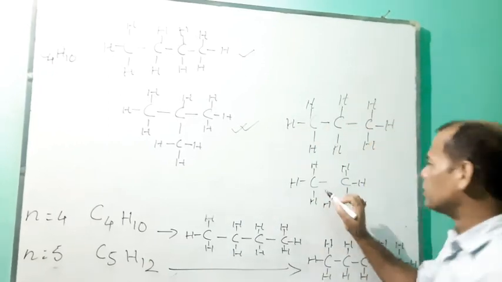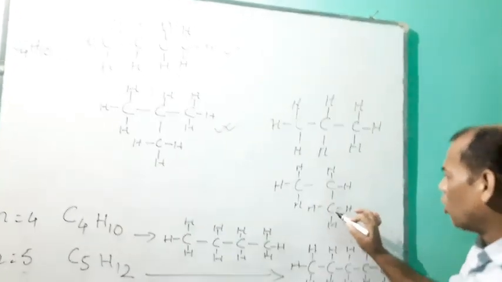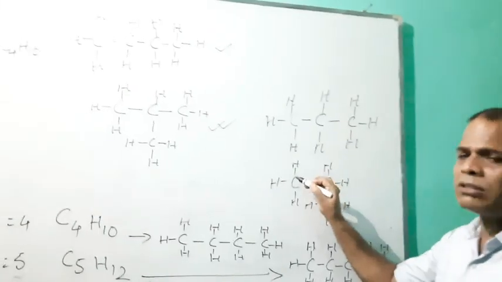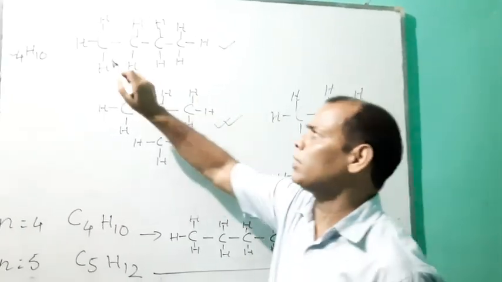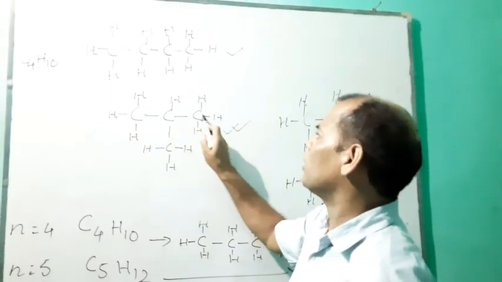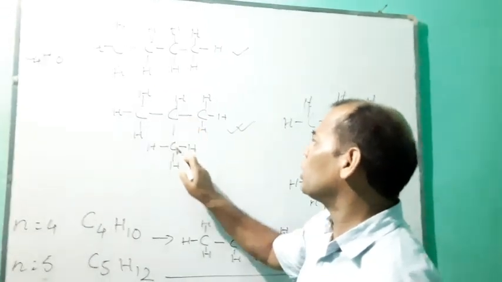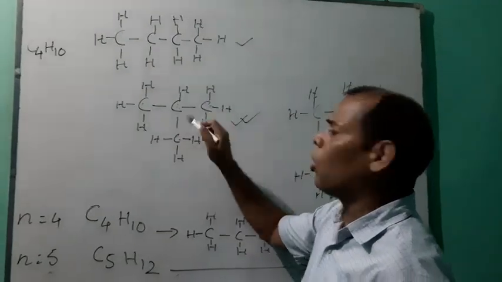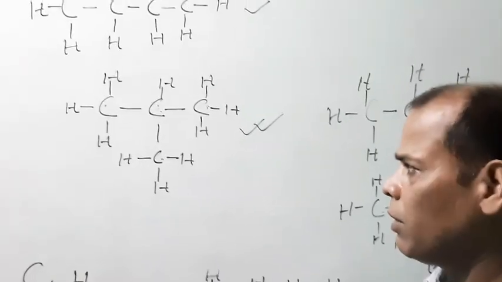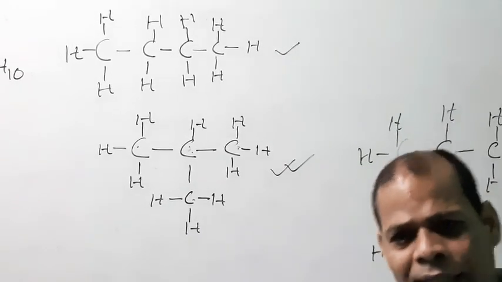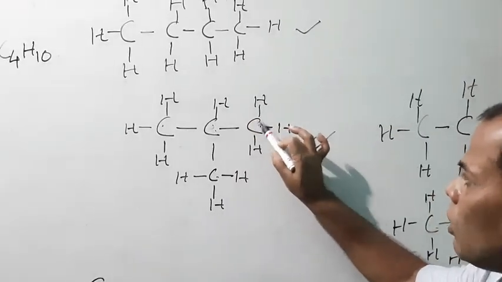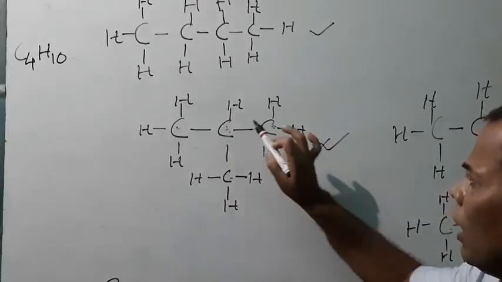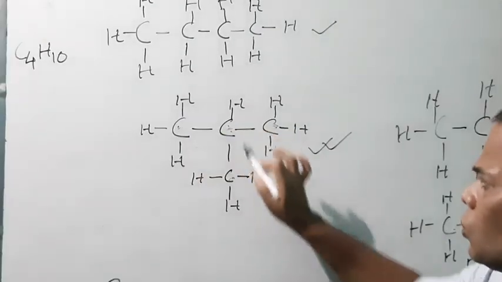So my dear students, here you see 1, 2, 3. It is in a continuous manner, so it is considered a straight chain. But here you see 1, 2, 3, and always one carbon is left.